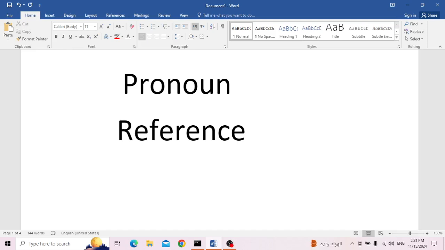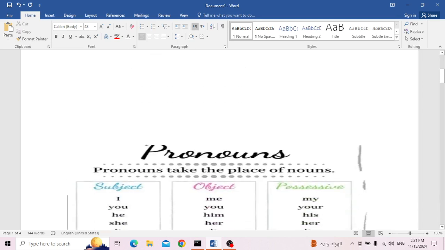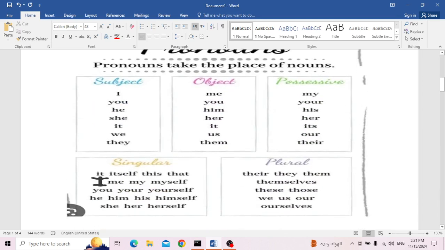For today, let's talk about pronoun reference. What is pronoun reference? First of all, let's review what pronouns are. Pronouns take the place of nouns, from the word pronoun. So a pronoun can replace a noun.